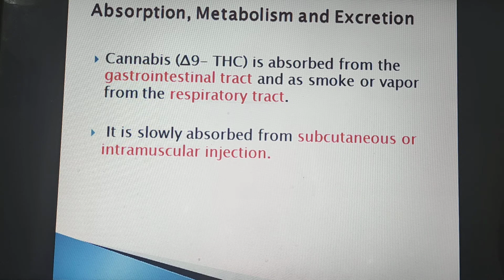Absorption, metabolism and excretion. Cannabis or delta-9 THC is absorbed from the gastrointestinal tract, and as smoke or vapor from the respiratory tract, but it is slowly absorbed from subcutaneous or intramuscular injection.